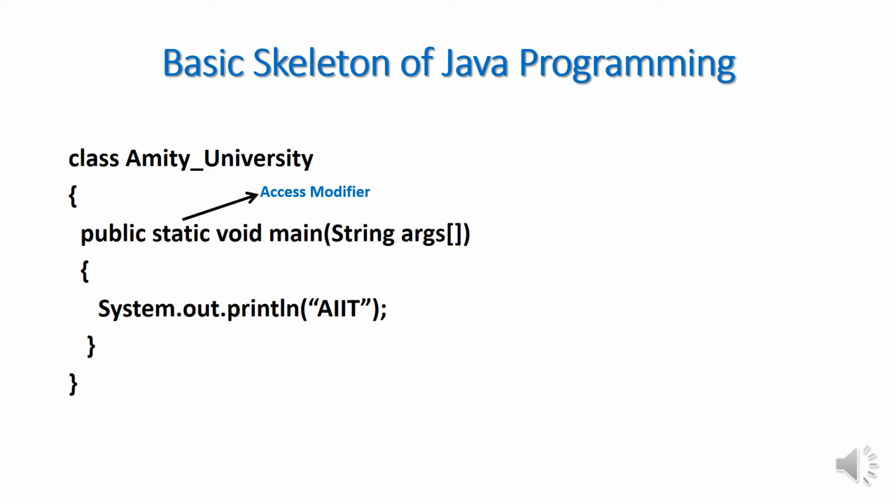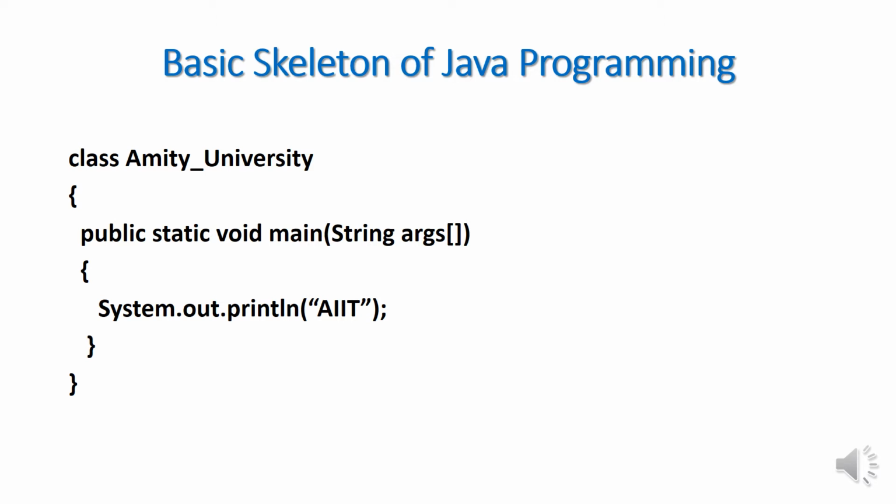Then static. What is static? Static is an access modifier. In Java there are also many access modifiers, that is native, synchronized, volatile, static, etc. So there are a lot of access modifiers. Again I will discuss this later in some other lectures, not in this lecture. So for the time being, remember, public is access specifier, static is access modifier.